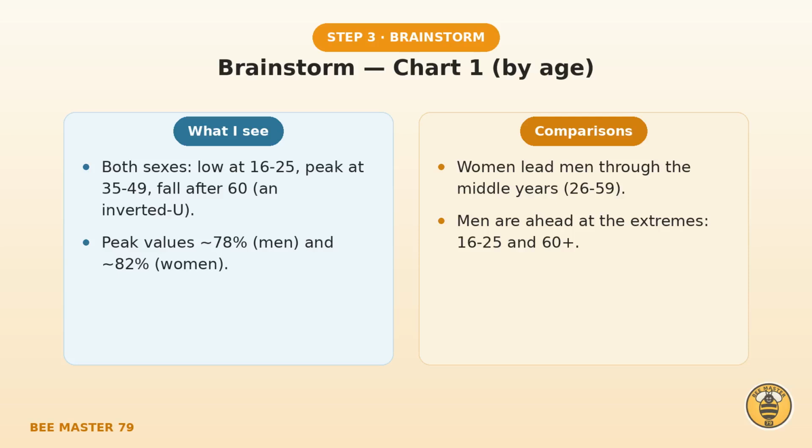Now let's brainstorm the first chart before writing. Both sexes follow an upside-down U shape, low at the extremes, high in the middle. Women lead men through the middle years, but at the youngest and oldest ends men are ahead.